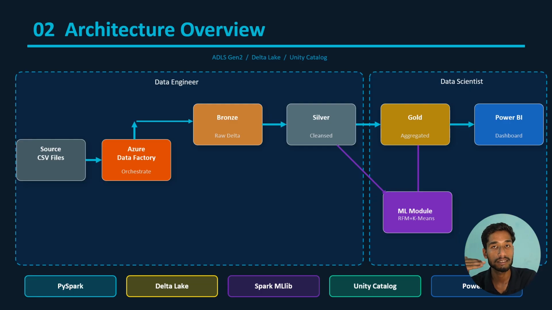After creating the business reports, we will move everything to the Power BI dashboards. So these are the basic differences between the data engineer and the data scientist. These are the key technologies I used: PySpark, Delta Lake, Spark ML library, which is used to build the ML models, Unity Catalog and Power BI.